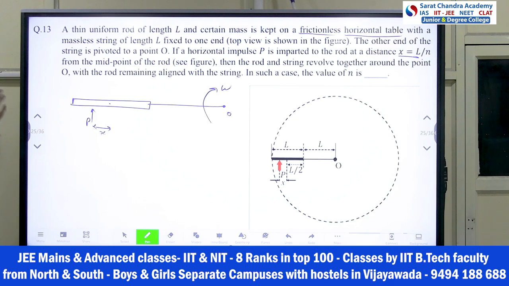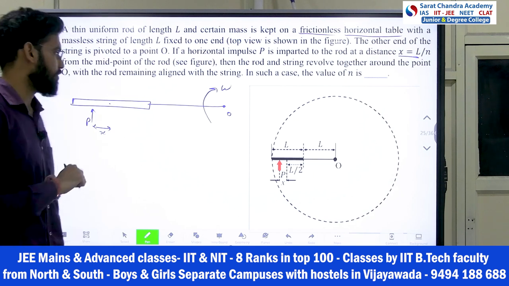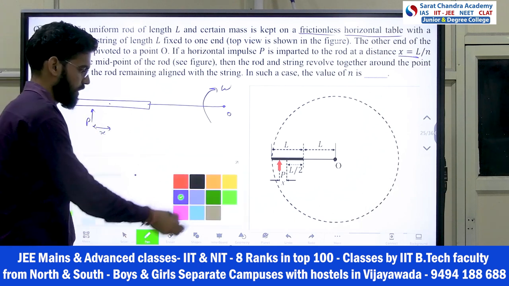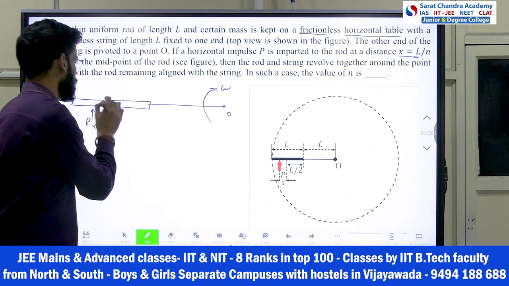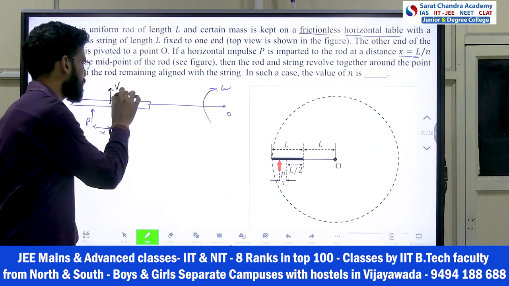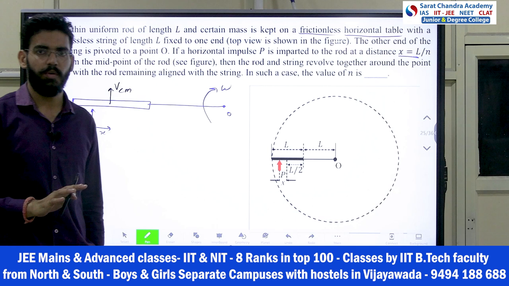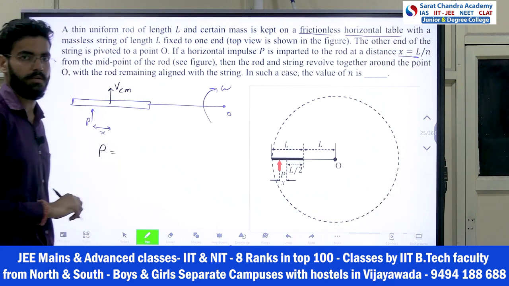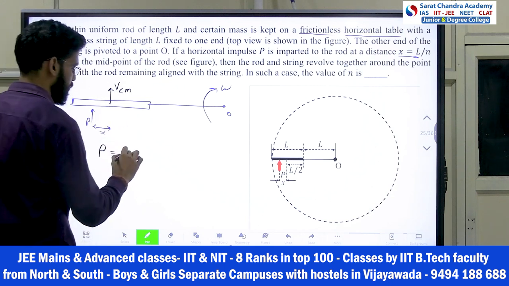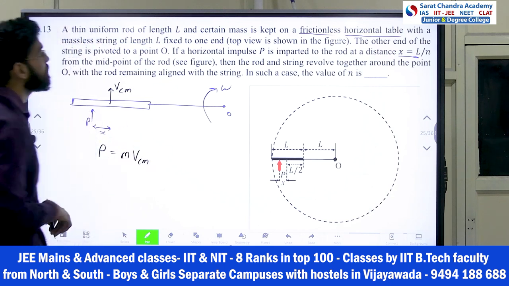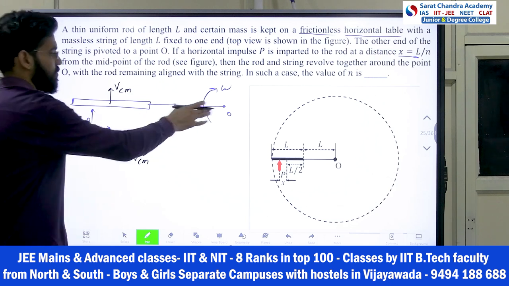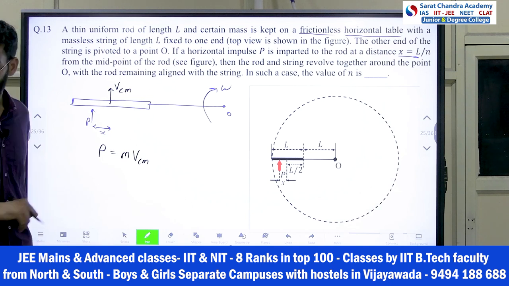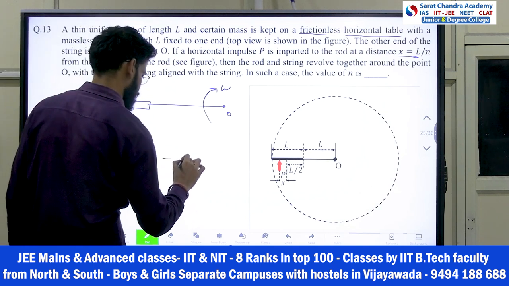Now two things came by the impulse. One is omega came to the system, and velocity also will come, right? So I can write here that you will have a VCM also. According to simple momentum conservation, impulse is equal to change in momentum. Initial momentum is 0, final is M into VCM. Let's consider it is a mass M; the rod is massless, the mass is here. So P equals M into VCM. This is my first equation.